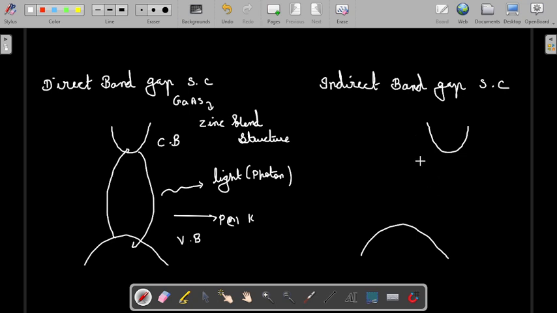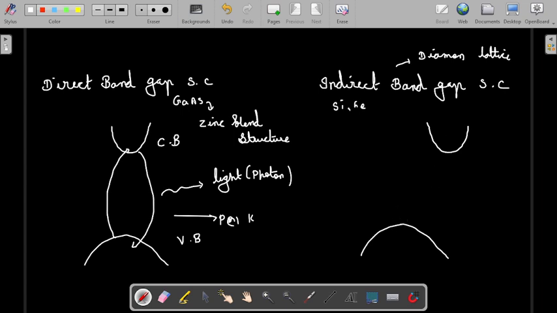Indirect band gap semiconductors like Si and Ge are examples of indirect band gap semiconductors. These substances cannot be used for LEDs and similar applications, so they have other applications. The structure they follow is the diamond lattice. Because of this diamond lattice structure, they behave as indirect band gap semiconductors.